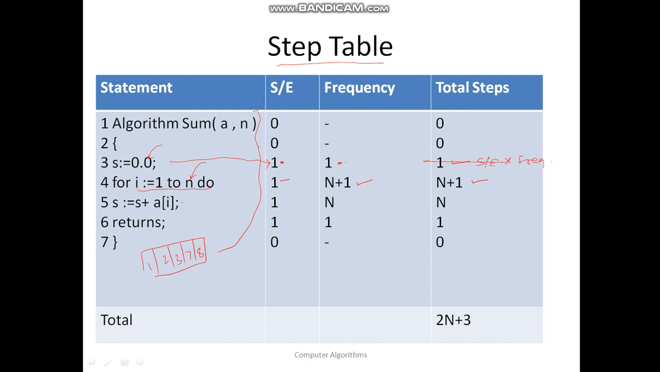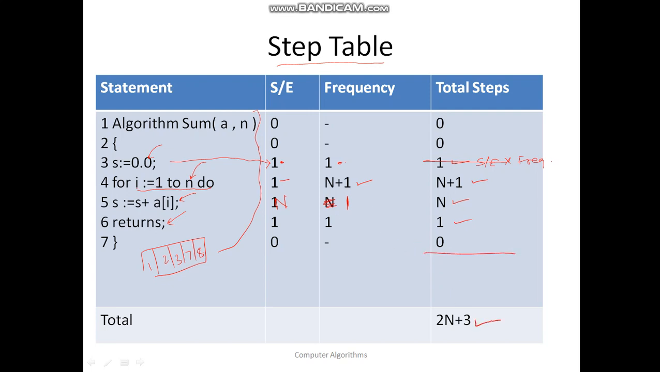About this, the instruction is going to be called n times and its frequency is 1. The control is going to come here n times. Its frequency will be 1. So the total is n. Finally, the control is going to come here once and it is going to be executed once and it will return, and these are the total steps that we have calculated.